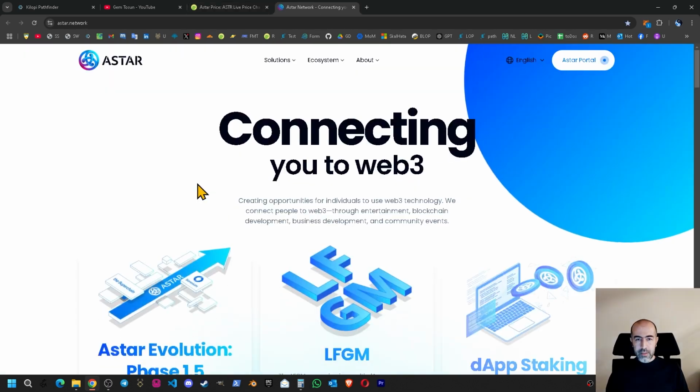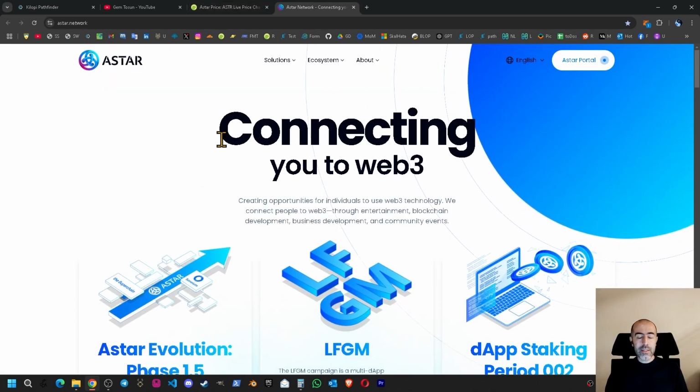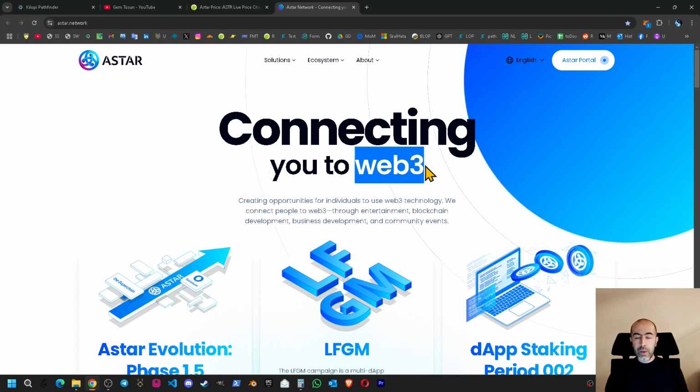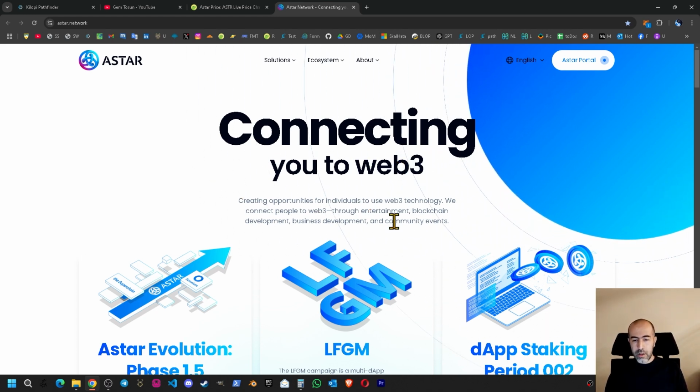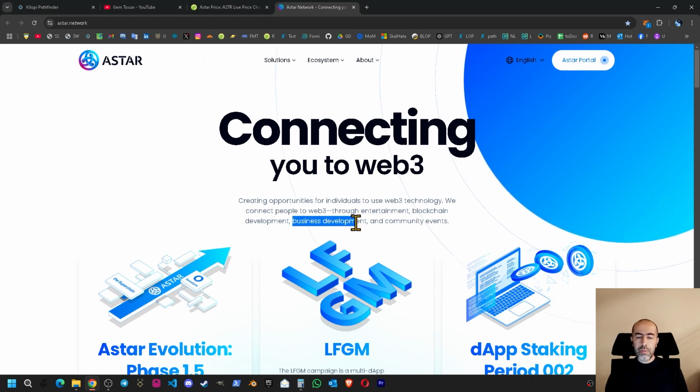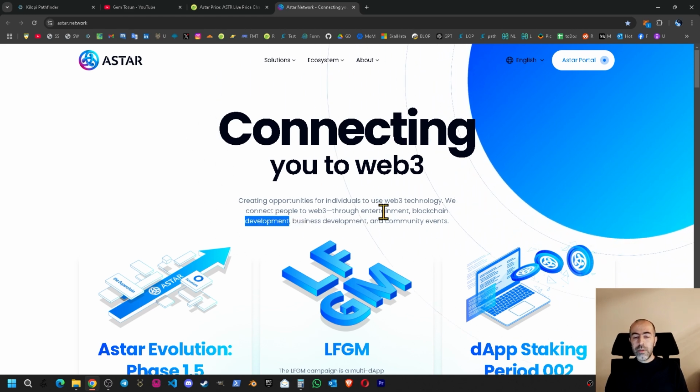Let's go to the webpage and check the slogan first. The slogan is telling us, connecting you to Web3, creating opportunities for individuals, etc. Whatever you are, if you want to get involved in Web3, there's a place for you in Astar. If you want to be a community member, or get involved in community events or business development or blockchain development or entertainment, anything you want, you can find in Astar Network. So Astar Network basically has its own blockchain and it is evolving every day.